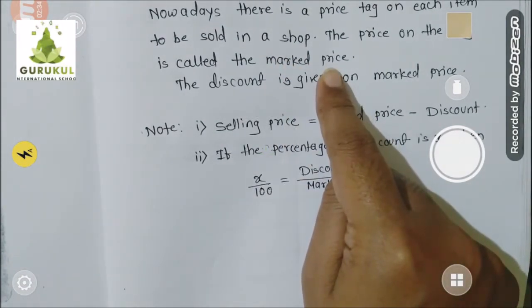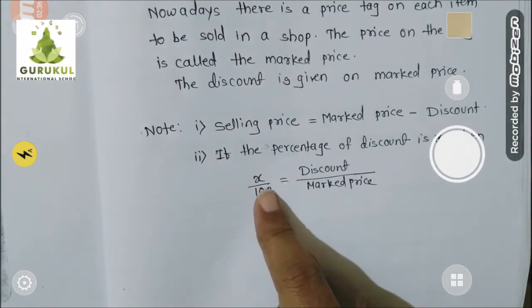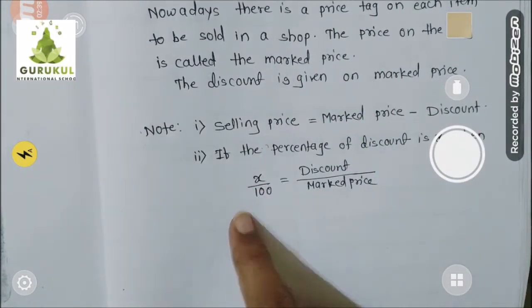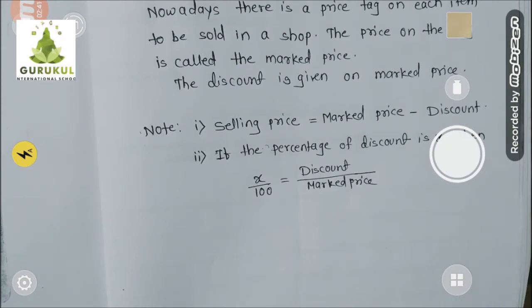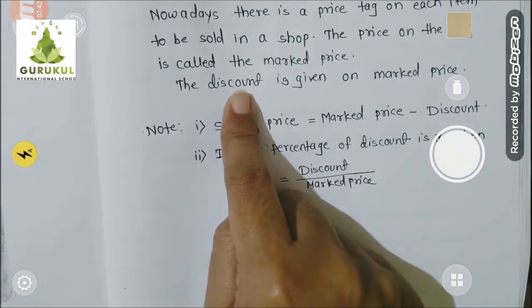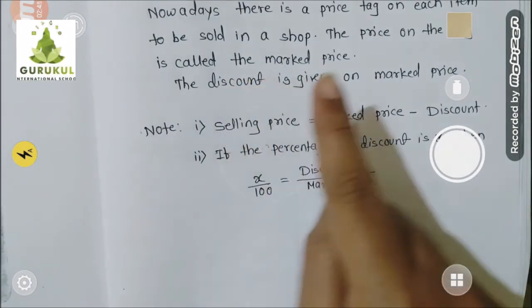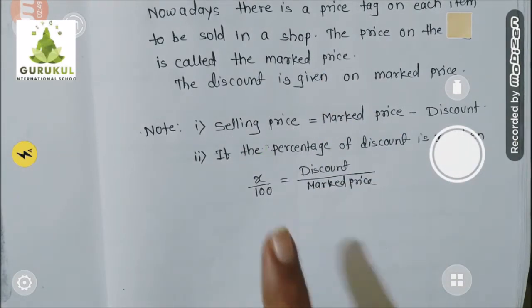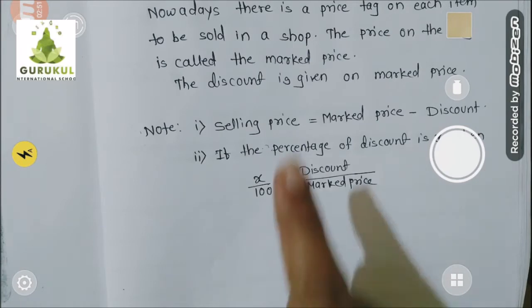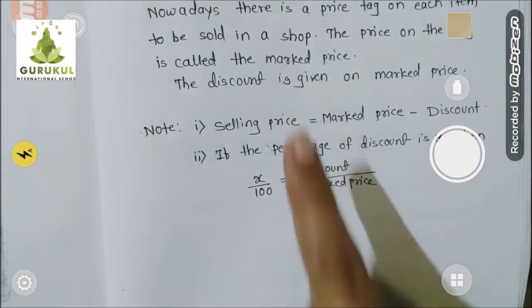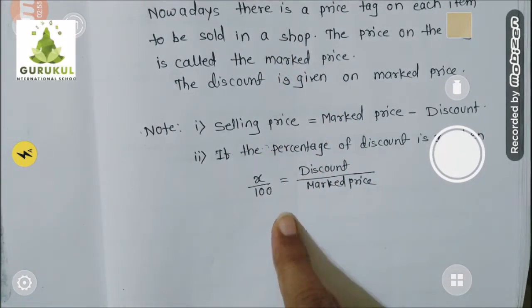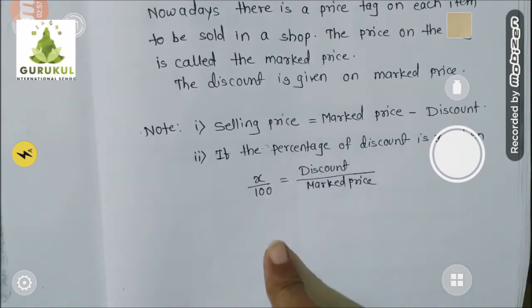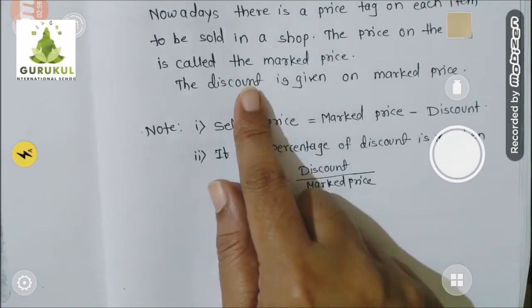And whatever difference is there between mark price and selling price, that difference we call it discount. Remember, the original mark price and the reduced selling price. I'm saying reduced, this word is important. The actual mark price and the reduced selling price, in between whatever difference comes, that is called discount.